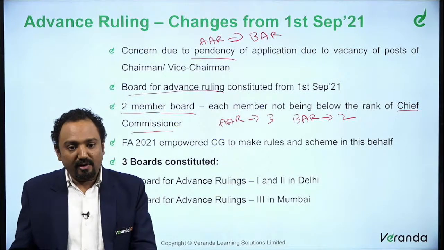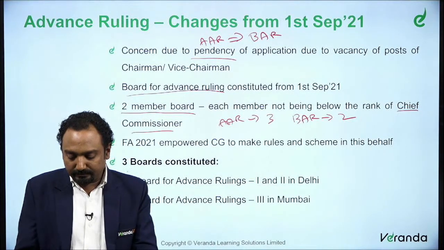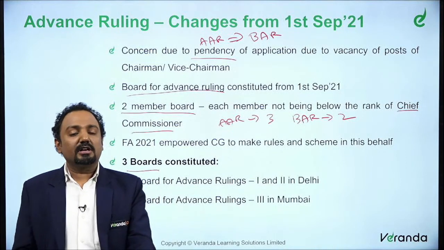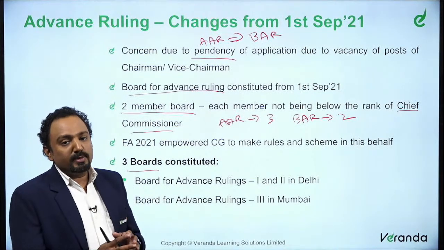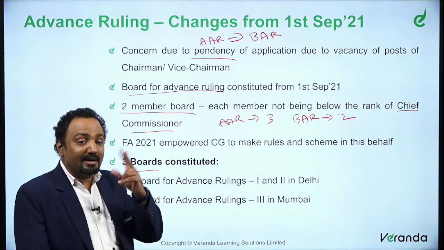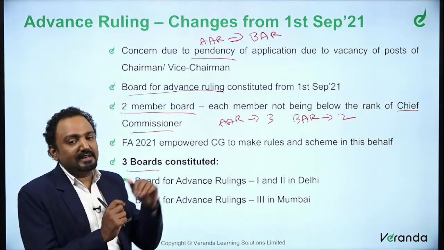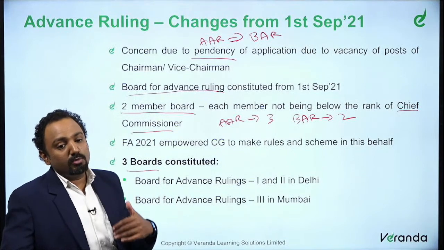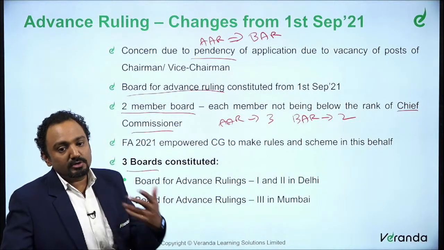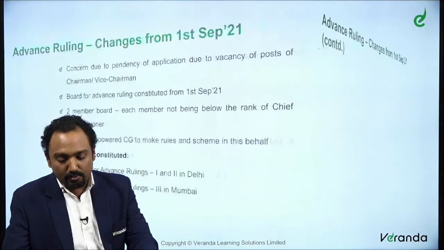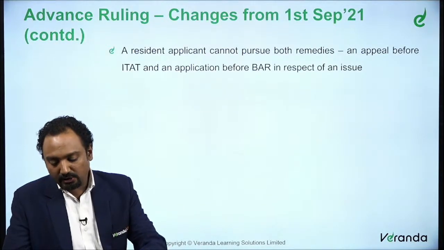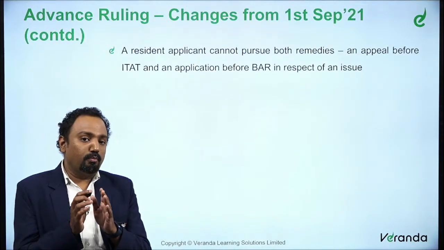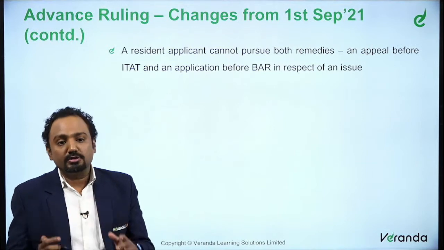So they have so far constituted 3 boards. It's basically the Board for Advance Ruling 1 and 2. The first 2 are in Delhi. The third one is constituted in Mumbai. So these will be the 3 boards. Board for Advance Ruling 1 and 2 is in Delhi, the third one is in Mumbai. So that's what we are discussing as far as the board structure, that is how many boards are constituted.